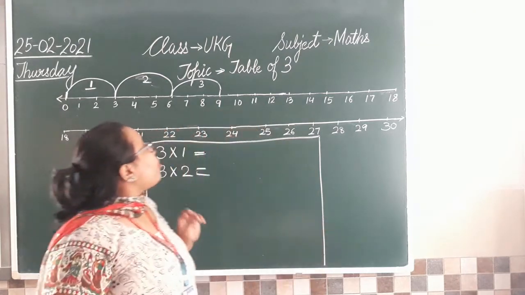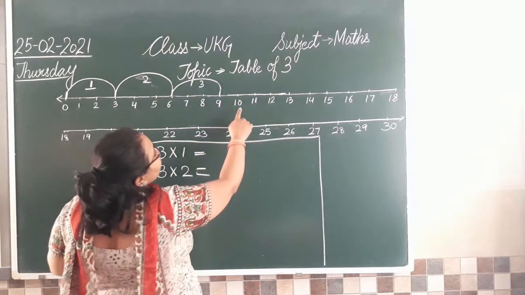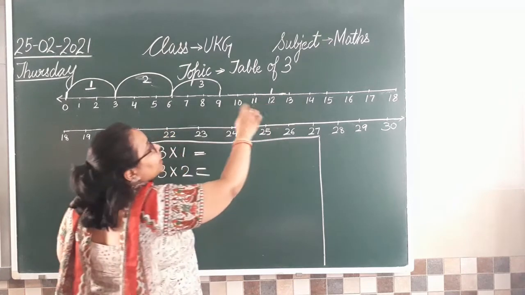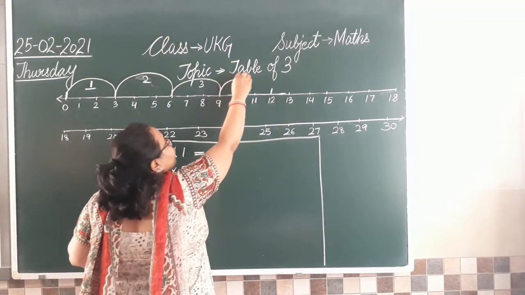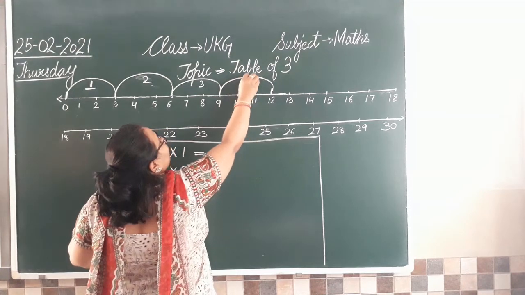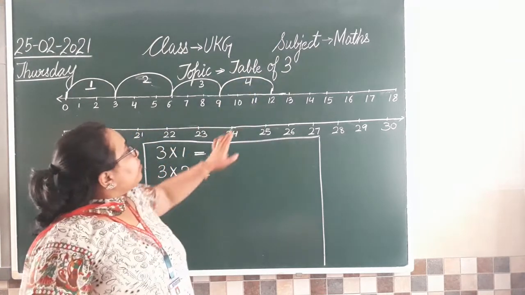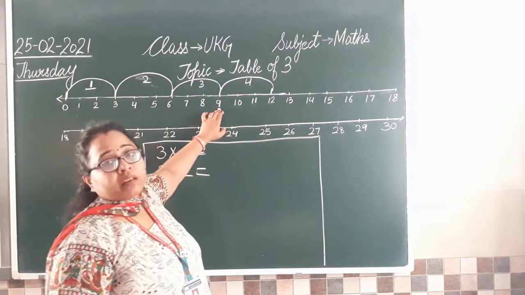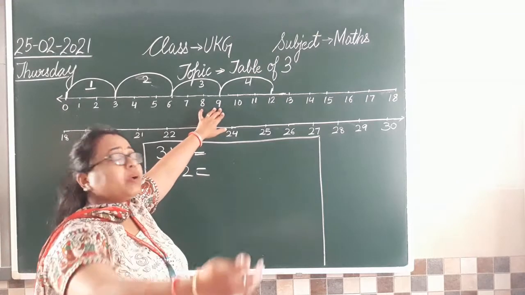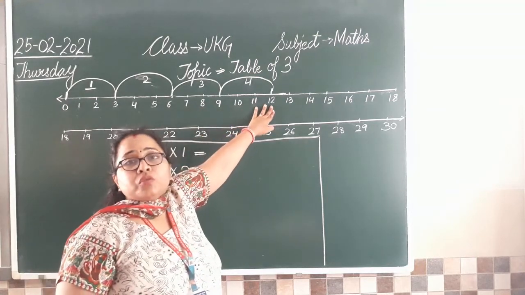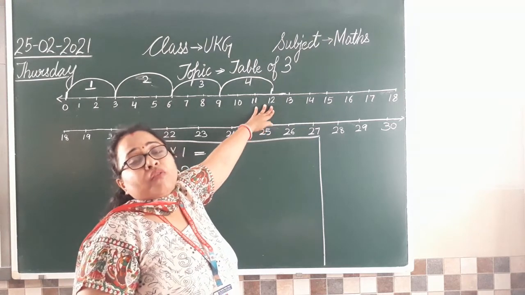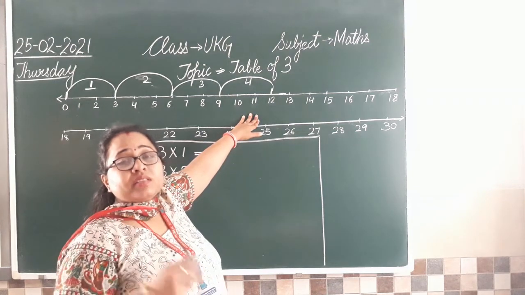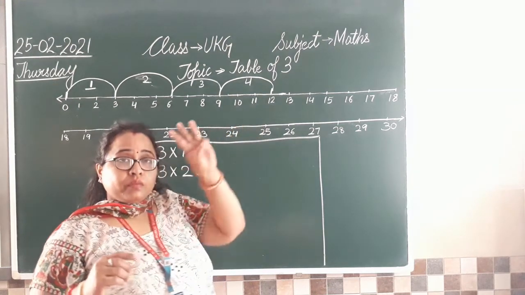Now let's take the fourth jump. Now if we will take the fourth jump, where we are going to reach? 1, 2, 3. So what you have to do, class? Every time you will jump 3. Now if you take the fourth jump, you are going to land on number 12. Where you will land? 12. Jump करेंगे एक नंबर से from 9. और जब हम 3 numbers आगे jump करेंगे, you are going to land on 12. Clear? So we are taking jumps by 3 numbers every time. Clear? This is skip count by 3.